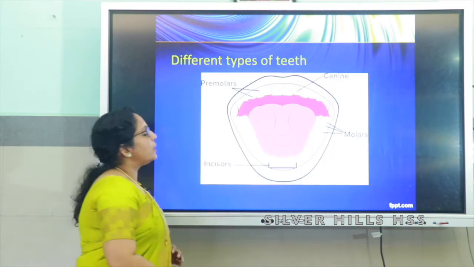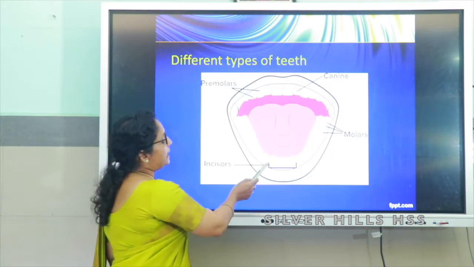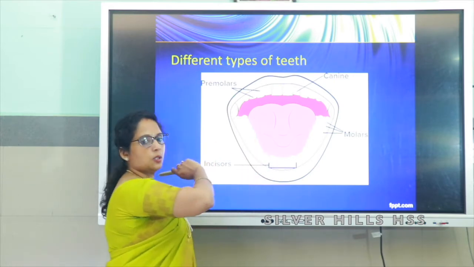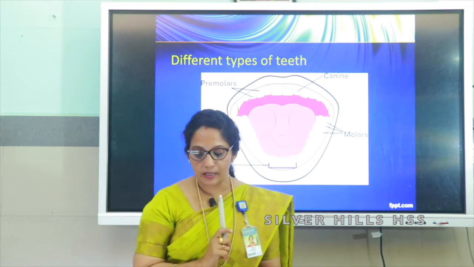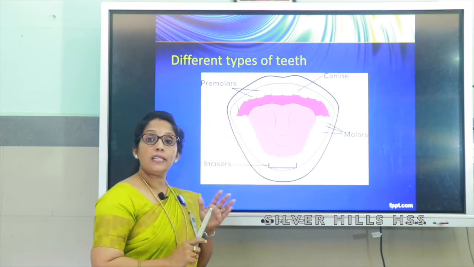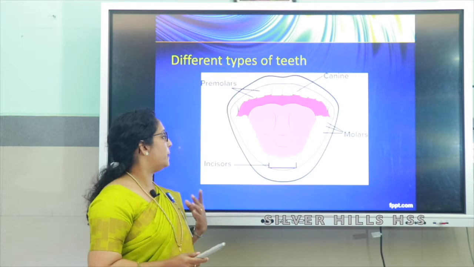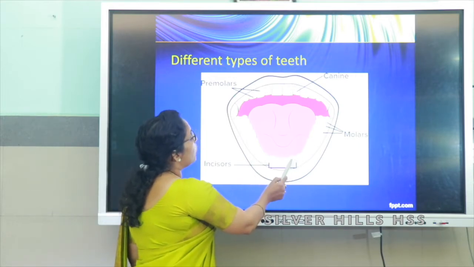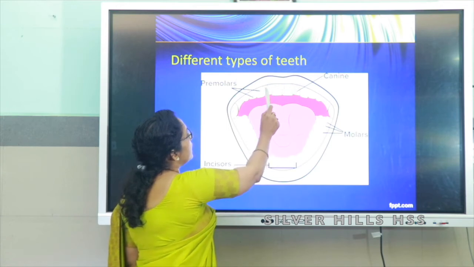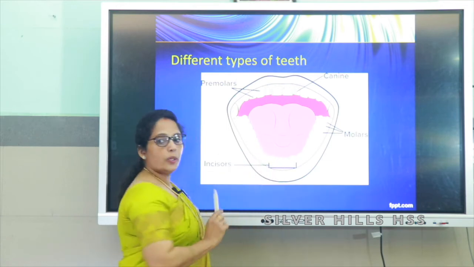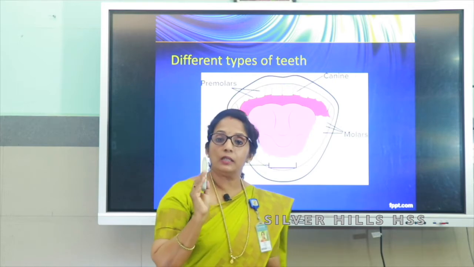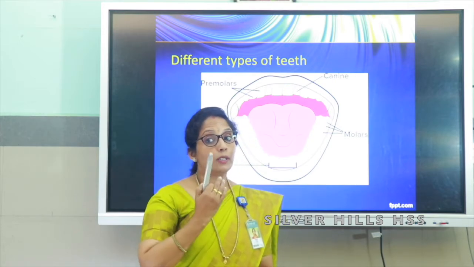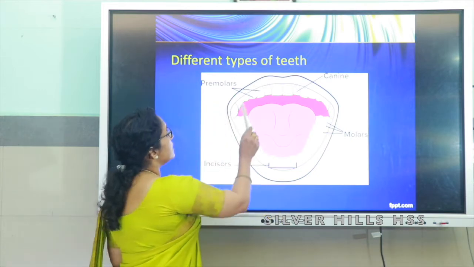We can study about different types of teeth. You can see incisors. There are 4 incisors in the lower jaw and 4 in the upper jaw, altogether 8 incisors. They help to bite and cut the food into smaller pieces. Next to incisors you can see canines. How many canines are there? 2 in the upper jaw as well as 2 in the lower jaw. So, altogether there will be 4 canines.